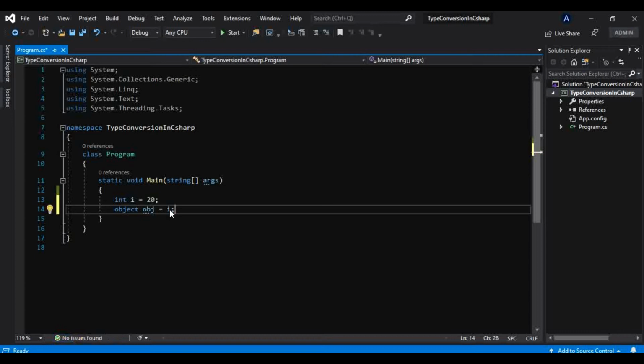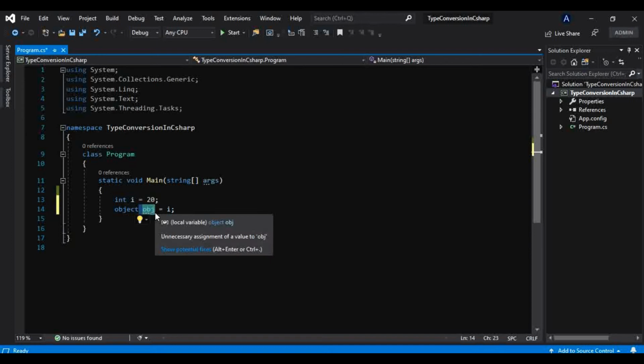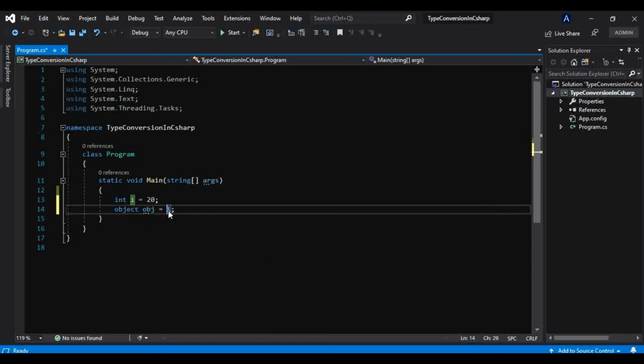It will easily convert that value type to reference type implicitly, because I have already told you the implicit type conversion we don't worry about, we don't need to take care of that. The CLR will manage that. And what CLR does, this is nothing but called boxing.